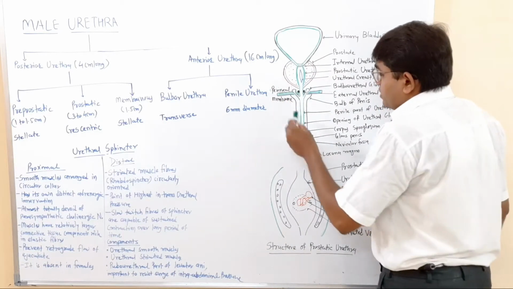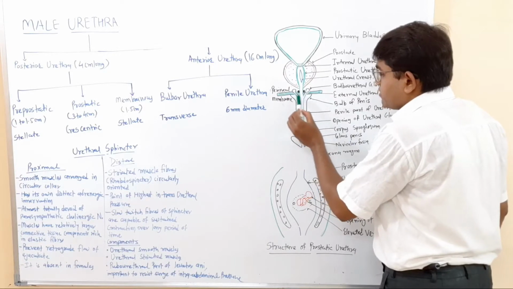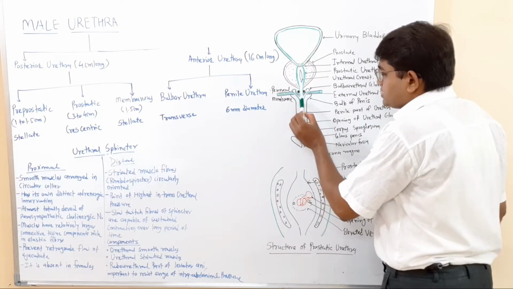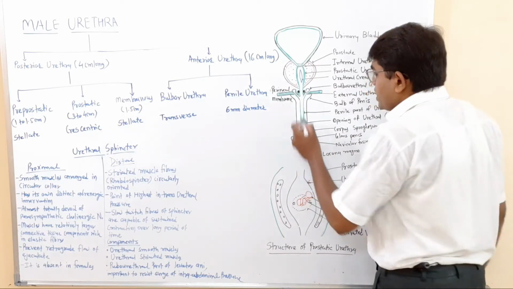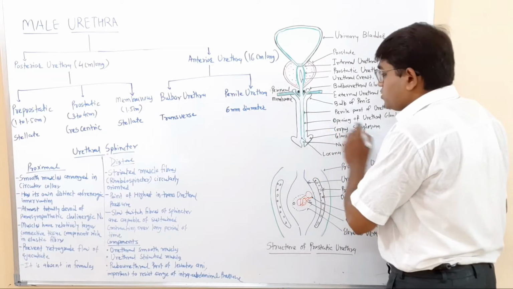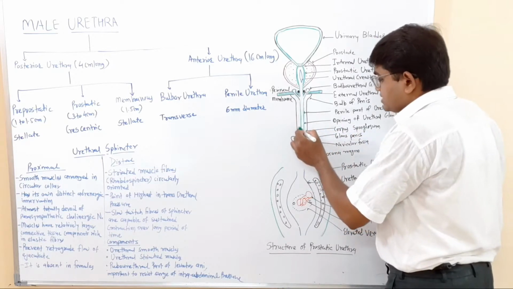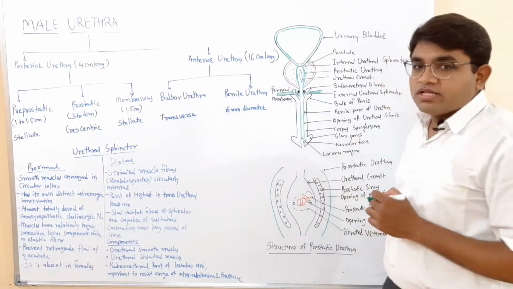Then the anterior urethral part, which is below the perineal membrane. The part within the bulb of the penis, this small part of the urethra, is known as the bulbar urethra, and the part within the corpus spongiosum of the penis, this whole structure, is known as the penile urethra.